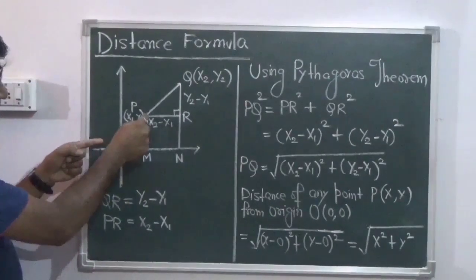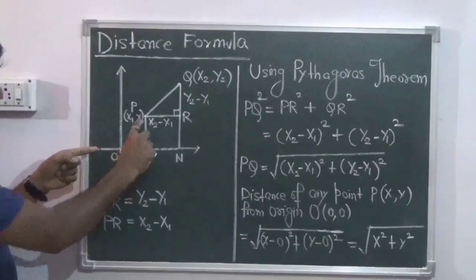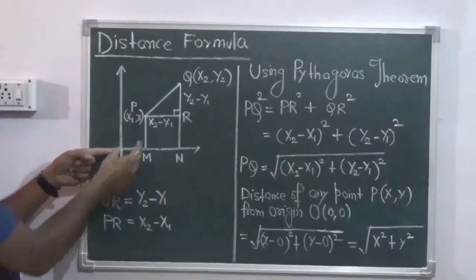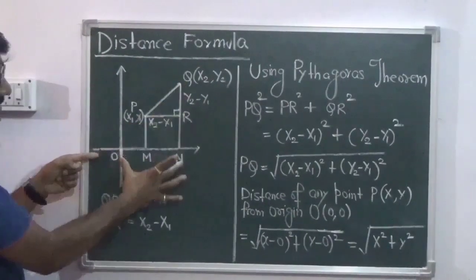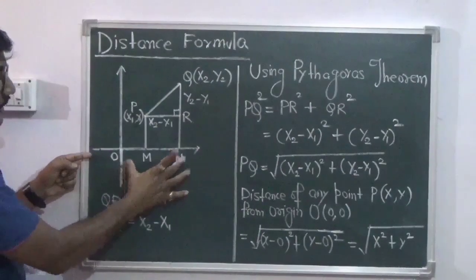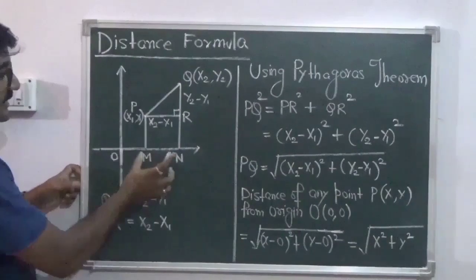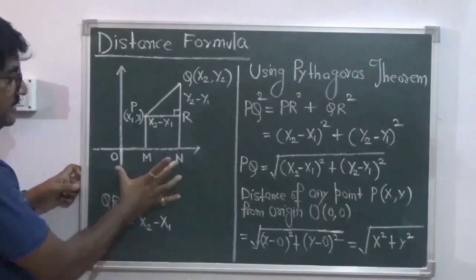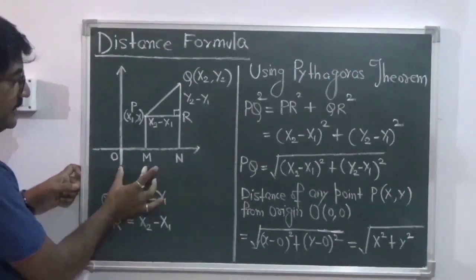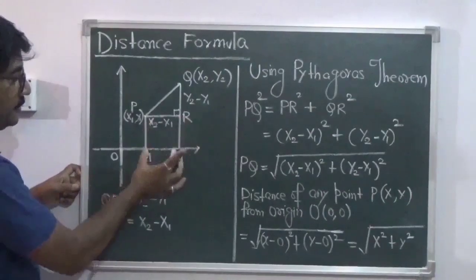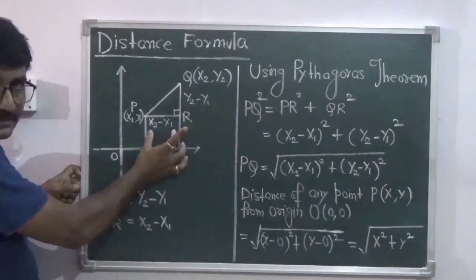P is (x1, y1). So this distance is x1 and this distance is y1. Similarly, Q is (x2, y2). So this distance is x2 and this distance is y2. So we have MN is x2 minus x1. MN equals PR, so PR is also equal to x2 minus x1.